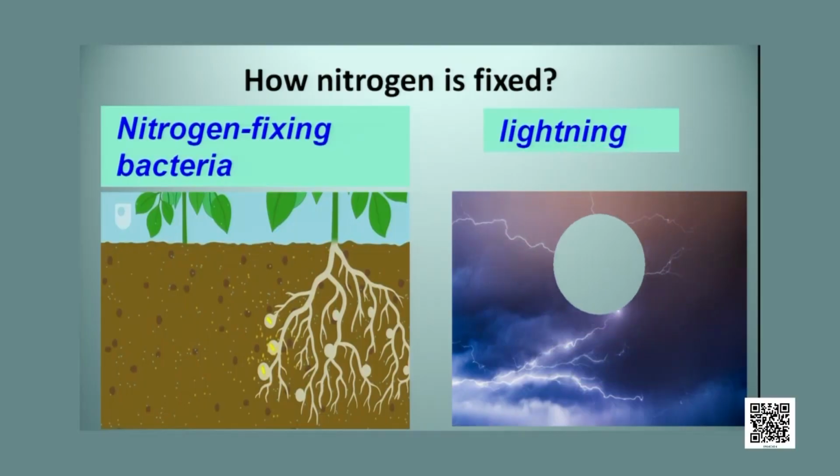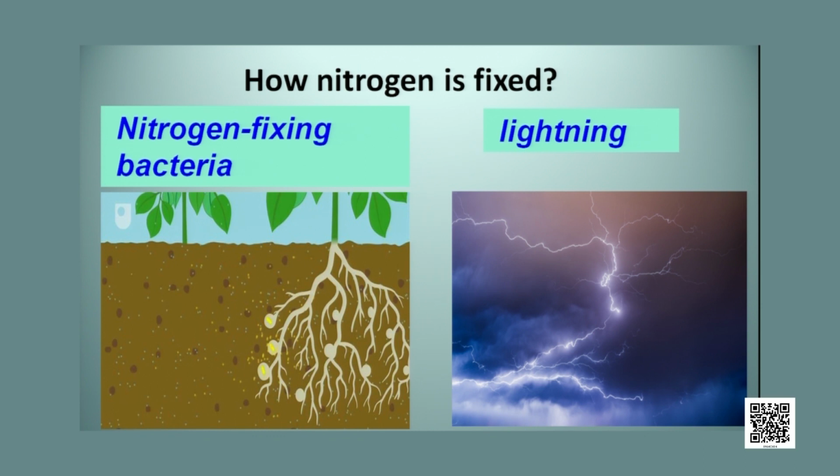That is, they can convert the atmospheric nitrogen into ammonia, and now this ammonia can be readily utilized by the plants. And there is also another group of bacteria, free living bacteria and blue green algae. They can also fix nitrogen from the atmosphere, but they do not have any symbiotic relationship. They live freely in the soil. And you will be surprised to see that lightning also helps in nitrogen fixation.